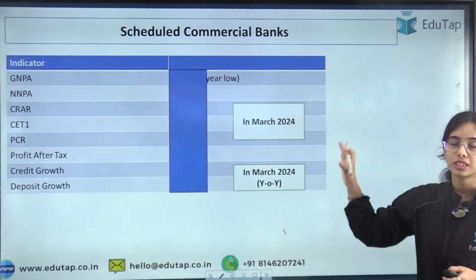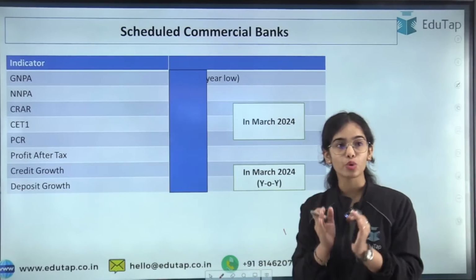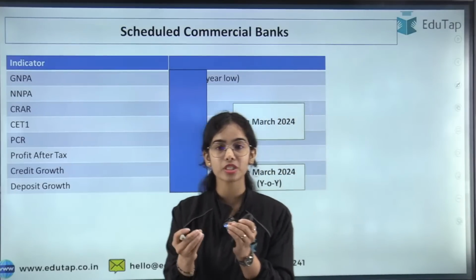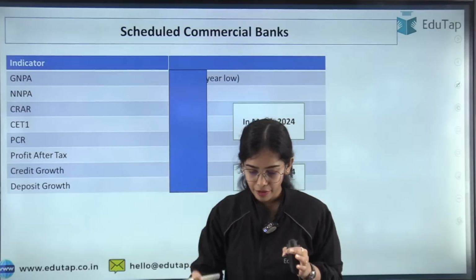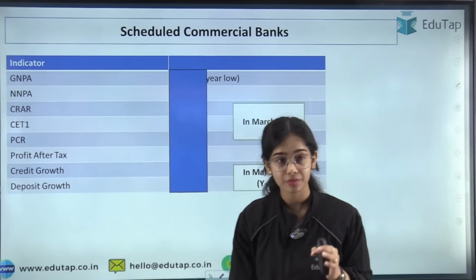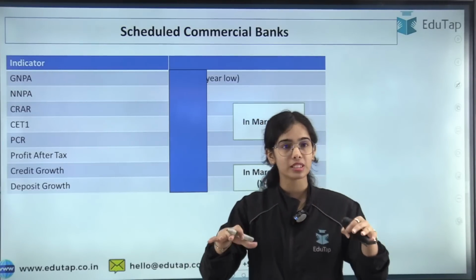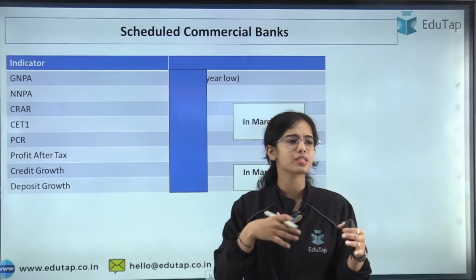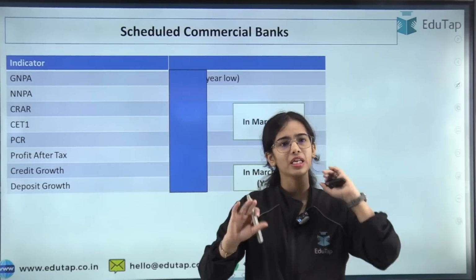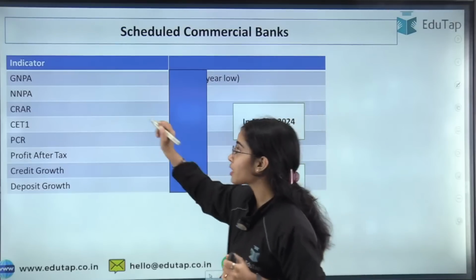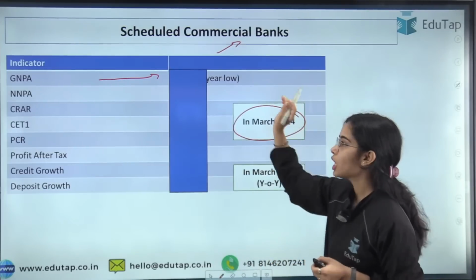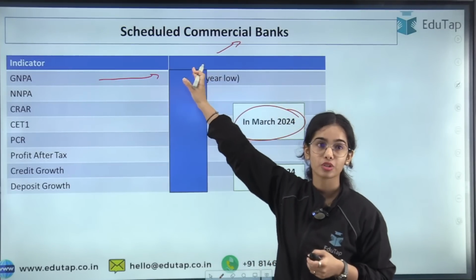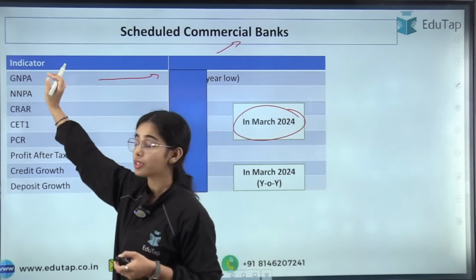So now this is a question for you. I hope you know the percentages now. This is a test for you. First of all, I need rapid fire answers. Start with the baseline situation, the normal situation where there is no stress, the economy is working very smoothly and nicely. Now GNPA ratio, for the scheduled commercial banks for March 2024. What was the percentage? Tell me fast.